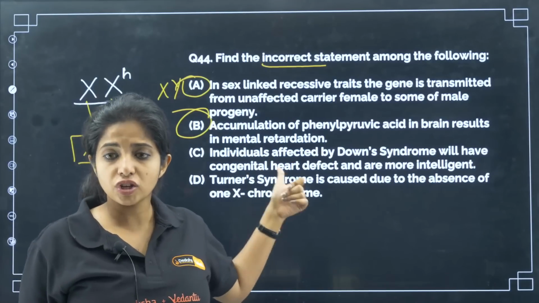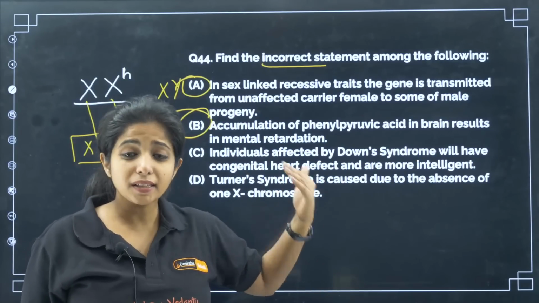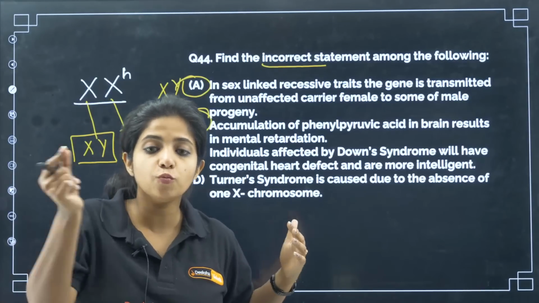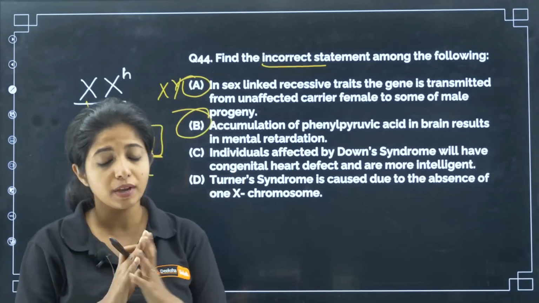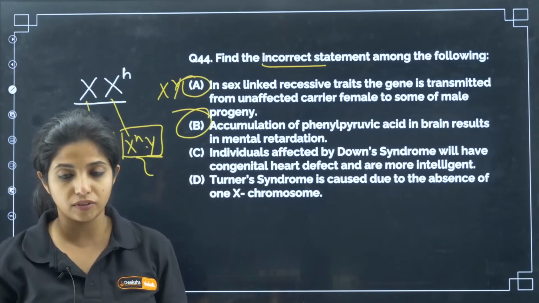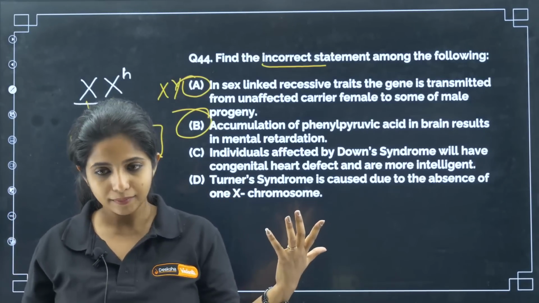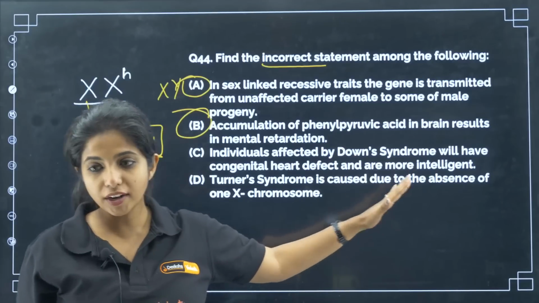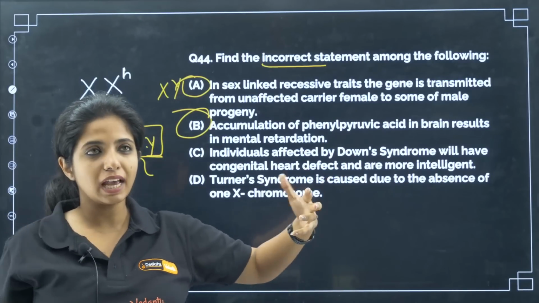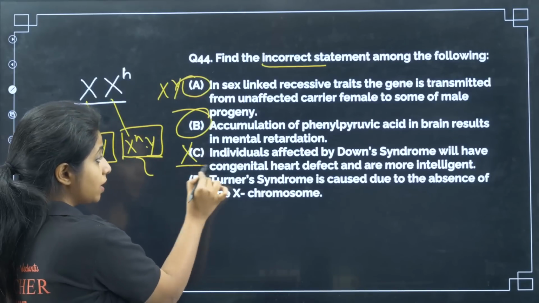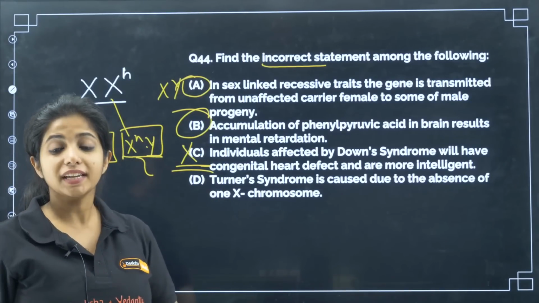Okay, they have congenital heart defect for sure. But are they more intelligent? No, my dear children. Here also in Down syndrome, since they have one extra chromosome, that is 21st chromosome, it changes a huge lot of things and they would also be not mentally really strong. So, it is wrong. It is not more intelligent, not mentally strong, as in they would be having mental retardation as well. So, this is a wrong statement and that is what we had to find out. We had to find the incorrect statement.